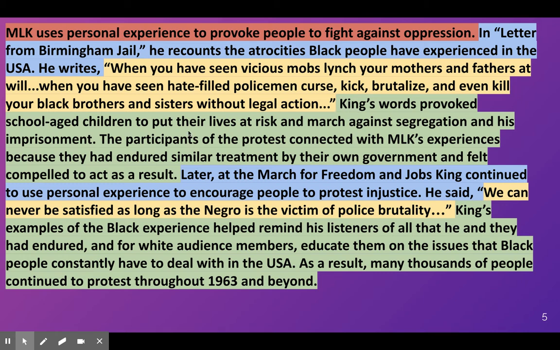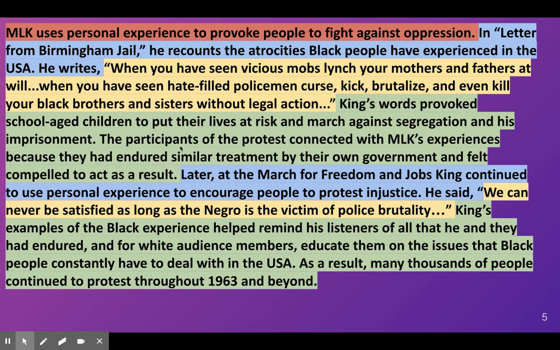Okay, so King's words provoked school-age children to put their lives at risk and march against segregation and his imprisonment. That was the consequence of his words, right? That is what he provoked. The participants of the protest connected with MLK's experiences because they had endured similar treatment by their own government and felt compelled to act as a result.